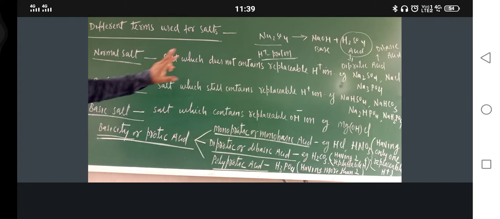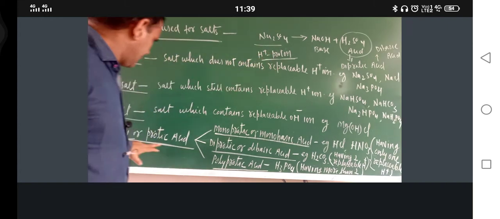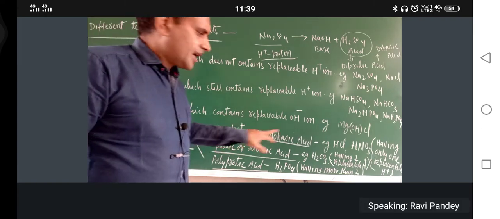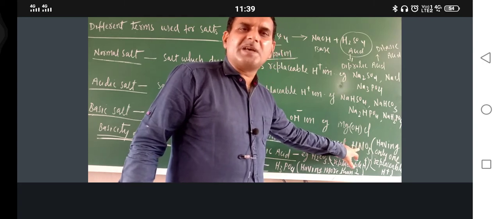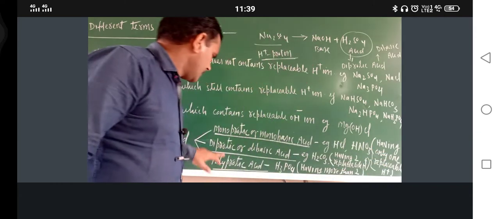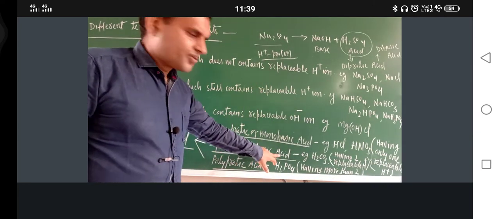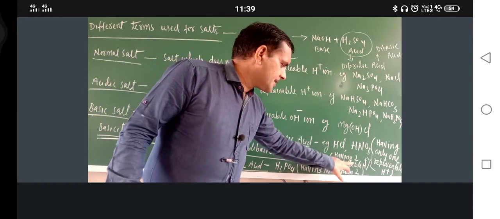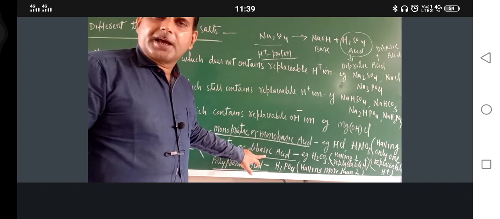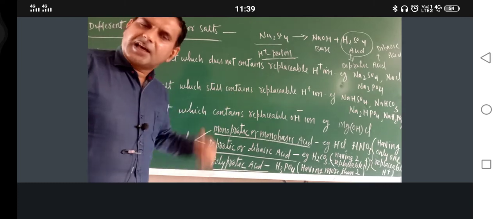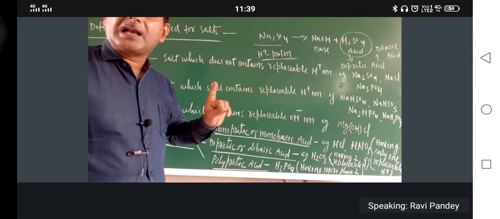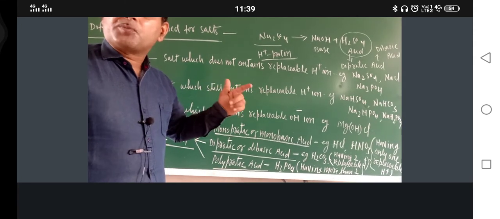Normal salt. Okay, I hope that you got this one. What is the meaning of this one? I wrote here basicity or protic acid. If one replaceable hydrogen is there, like HCl, HNO3, they are monobasic or monoprotic acids, having only one replaceable H positive. Diprotic or dibasic acid, like H2CO3, has two replaceable H positive ions. So protic and basic are of the same nature. Acid has got basicity: the number of replaceable H positive ions from one molecule of acid is called proticity or basicity.